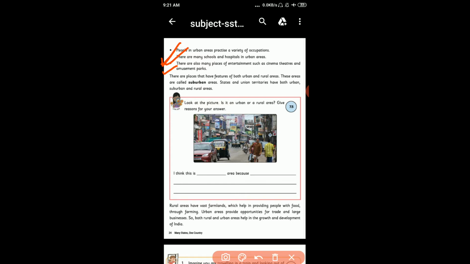Now students, we have studied about urban areas. Got it? In urban areas, schools and hospitals are there and so many places of entertainment such as cinema, theatre, amusement park. So students, amusement park means entertainment park.